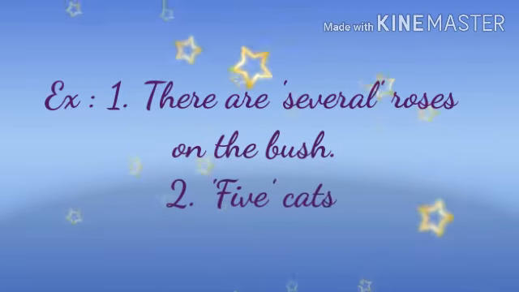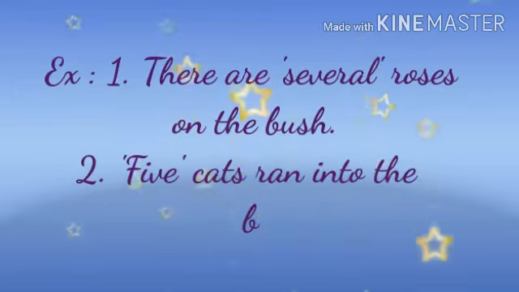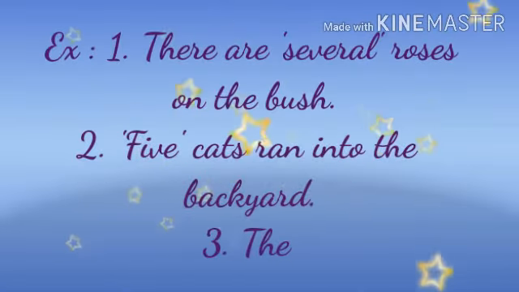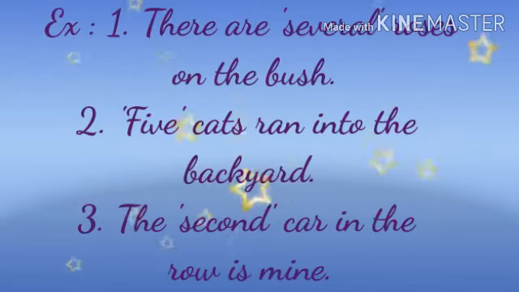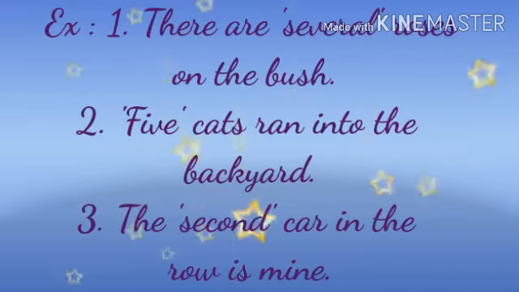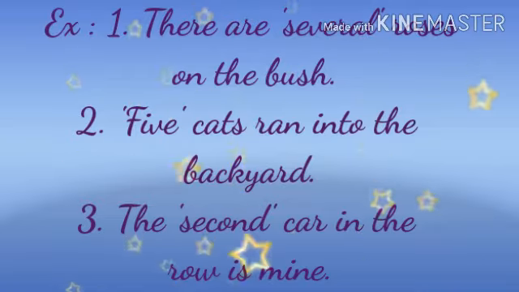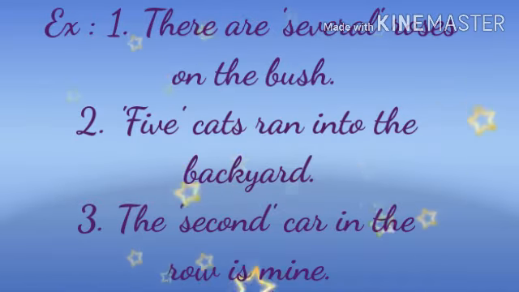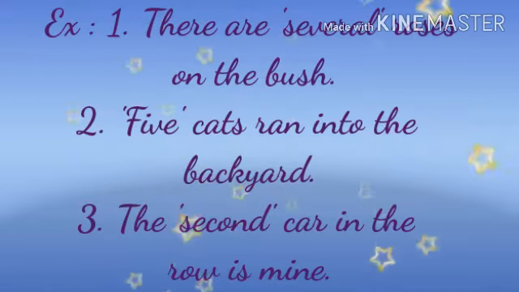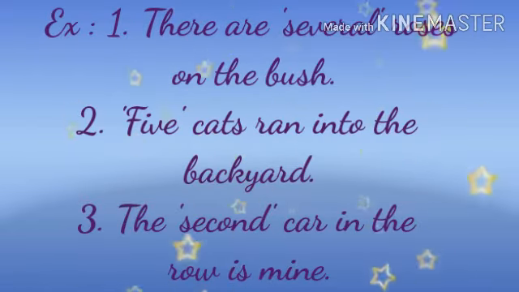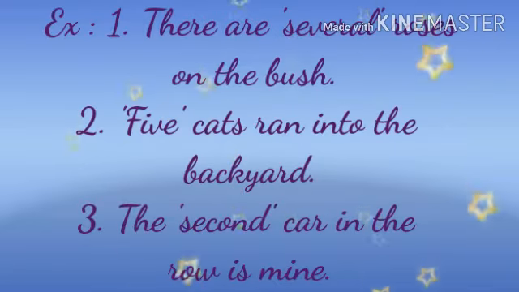Example number 2, 5 cats ran into the backyard. And example number 3, the second car in the row is mine. Now let's see, the adjectives several and 5 describe the number of the nouns roses and cats, whereas the adjective second describes the position of the noun car in a series.